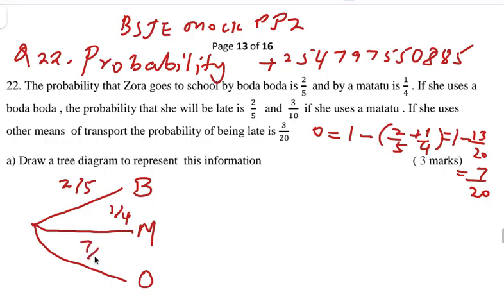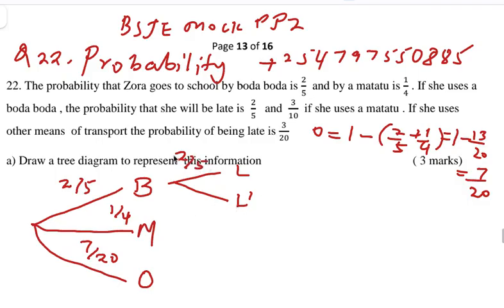Sasa swali ukiendelea kusoma umeambiwa if she uses a boda boda the probability that she will be late is 2/5. Okay, so gawanya tena. So kuna late and there's a probability of her not being late. Ikiwa amechelewa ni 2 out of 5. Sawa.